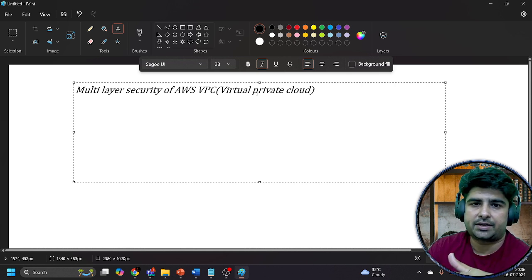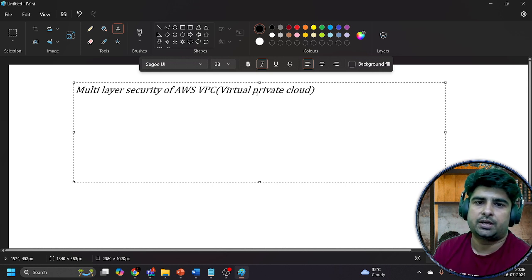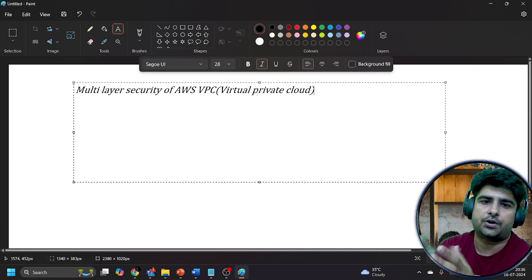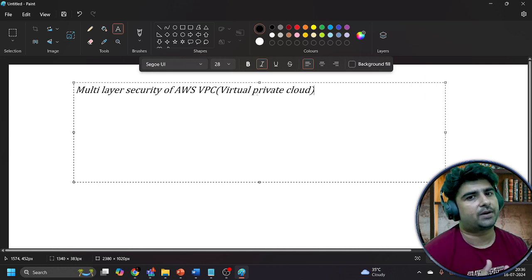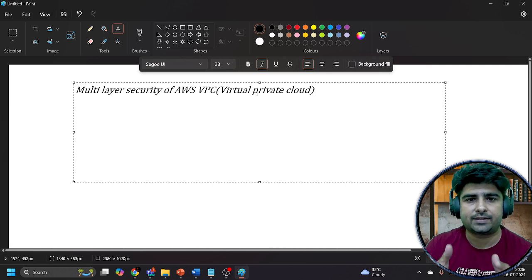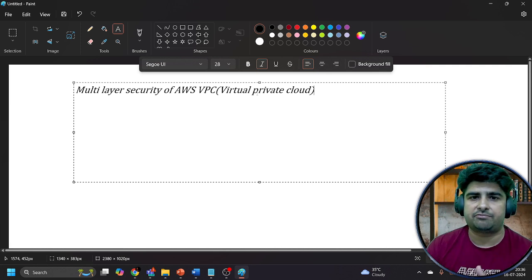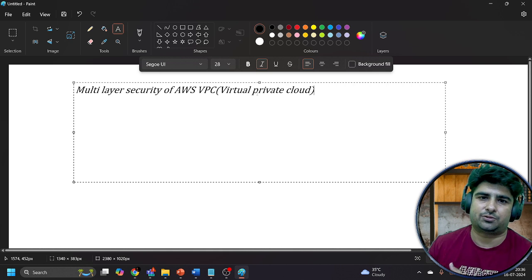VPC or Virtual Network or Virtual Private Cloud Network is a private network which can be created by an individual or an organization in a particular cloud like Amazon Web Services or Azure or Google Cloud Provider or any other cloud. Organizations can create this virtual private cloud to isolate their resources in such a way that an organization or an individual will have the power in their hand, whether they want to make their resources available over the public internet or they want to put their resources as private resources.